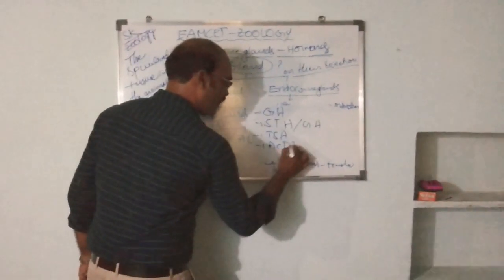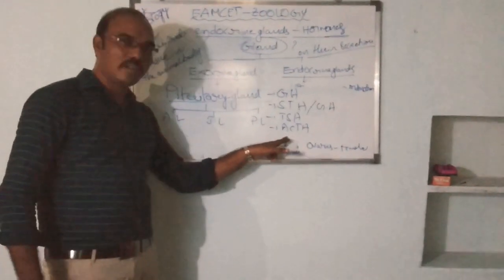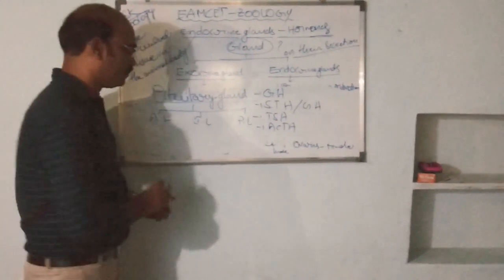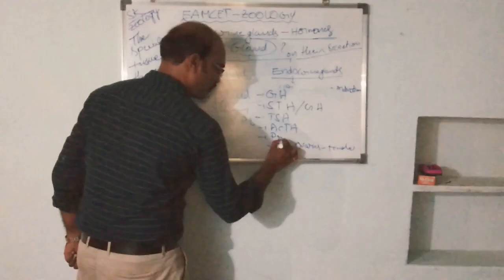Another one is ACTH, adrenocorticotropic hormone, and another one is prolactin.